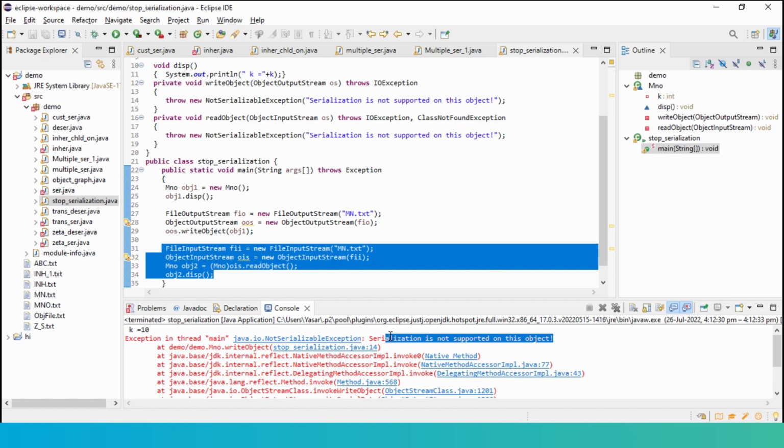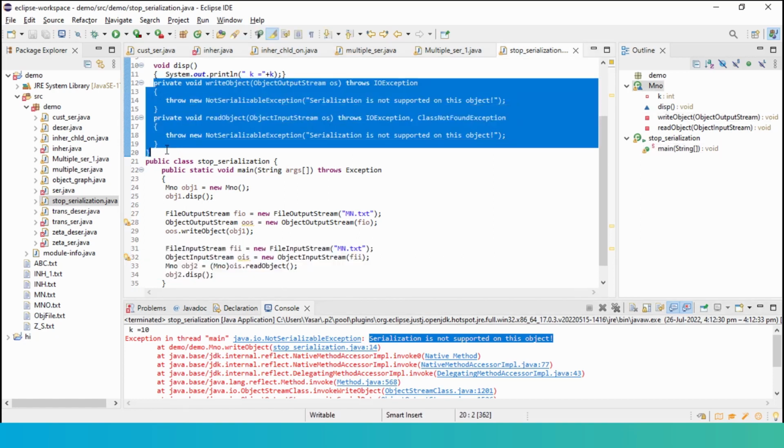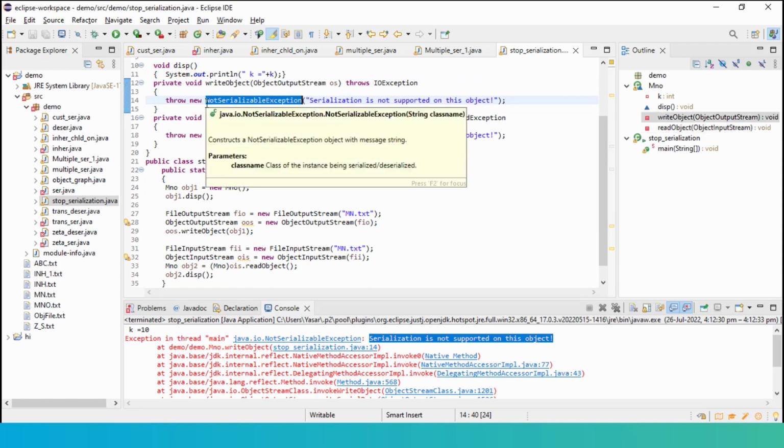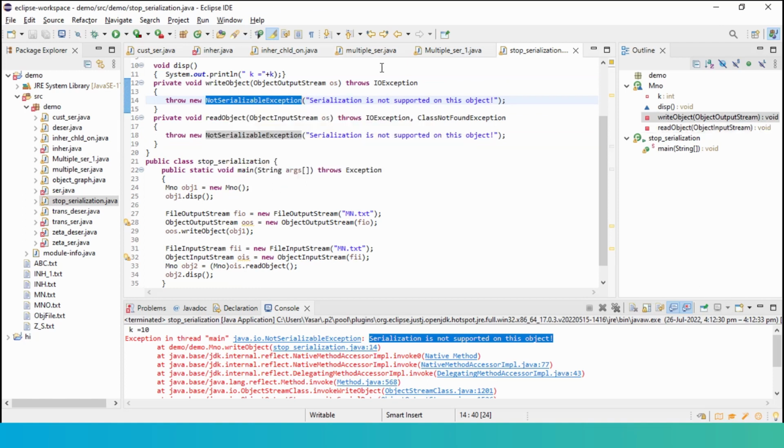This is one of the techniques to stop serialization within the code in case we want. Okay, we are overriding these two methods and writing, making it throw IO exception, throw new NotSerializableException. This is the exception that gets thrown even normally when I don't implement the serializable interface and I'm throwing this message in both the places.